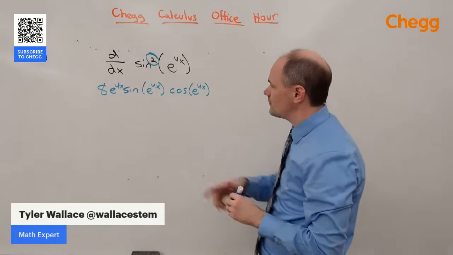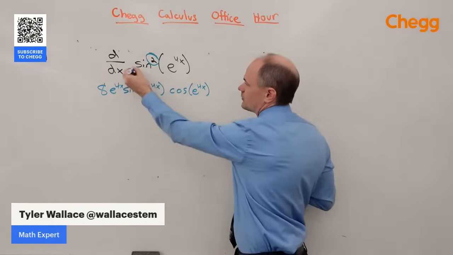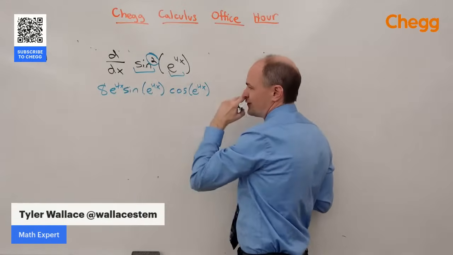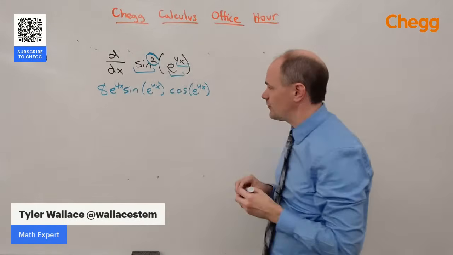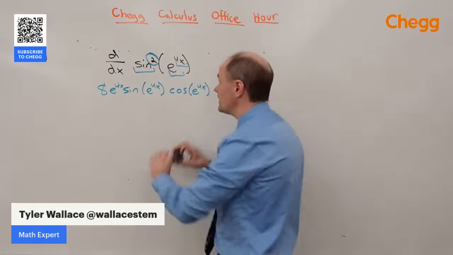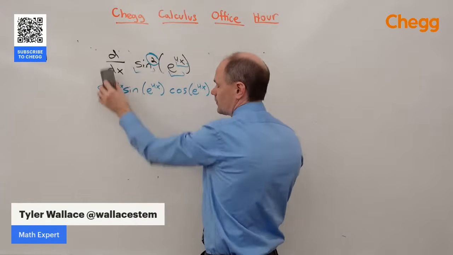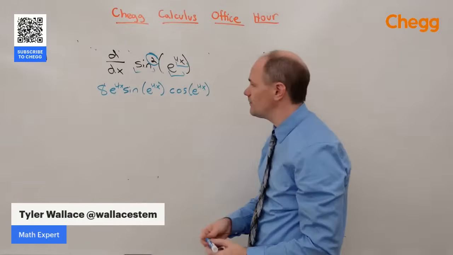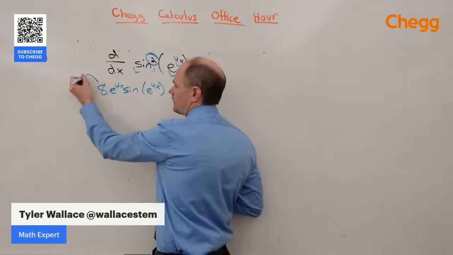So one step at a time, we took the derivative of the squared, we took the derivative of the sine, we took the derivative of the e, we took the derivative of the 4, and multiplied them together to get this. And what's nice is if I didn't know that was the original problem, I'm not going to erase it. Let's see if we end up back there. Let's say we wanted to integrate this.